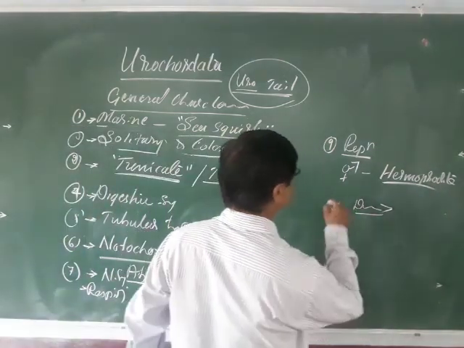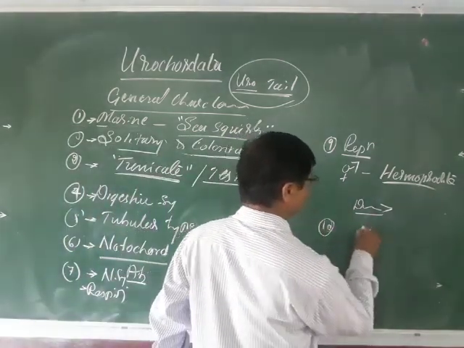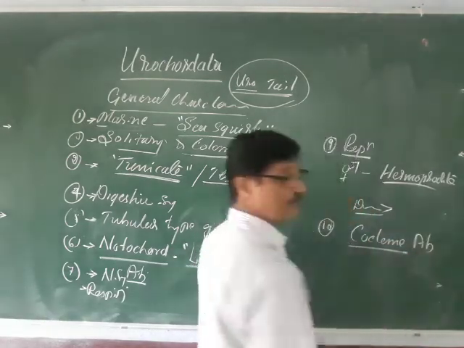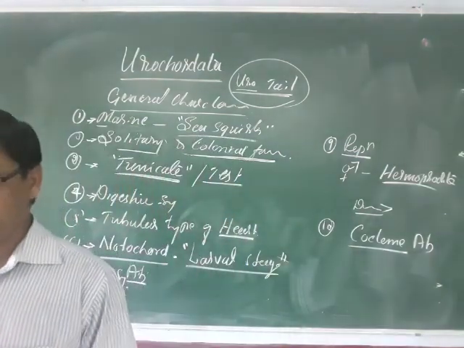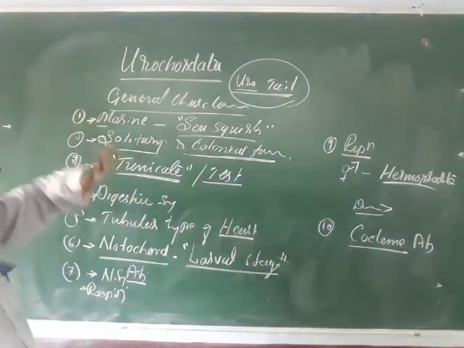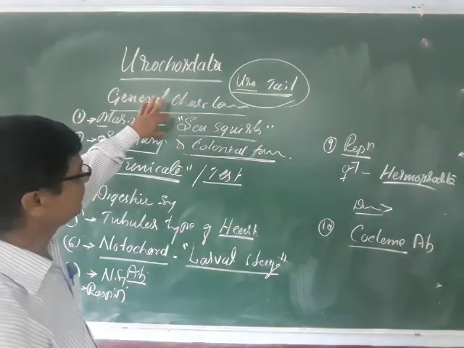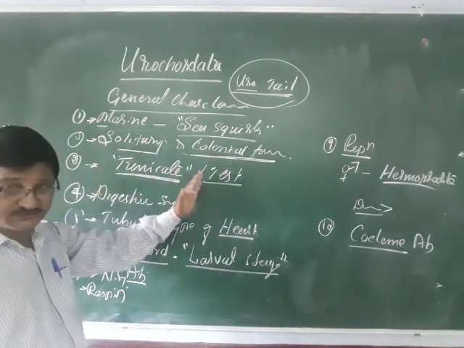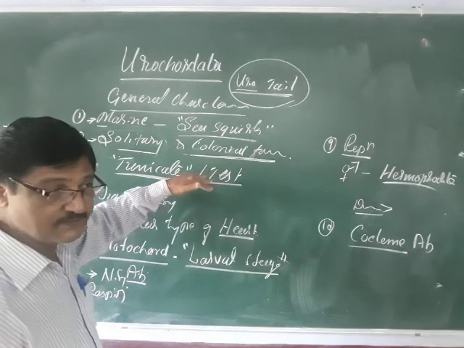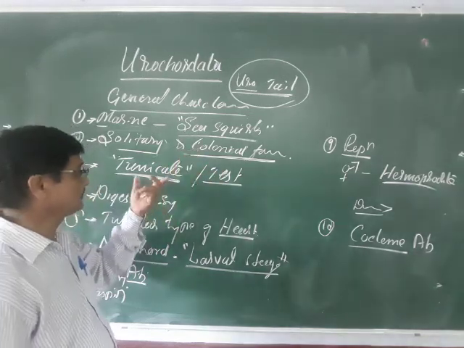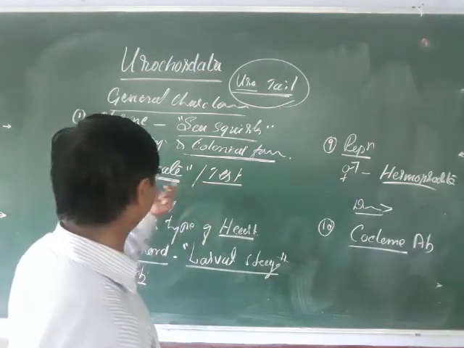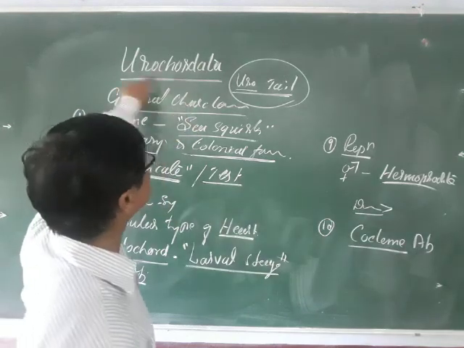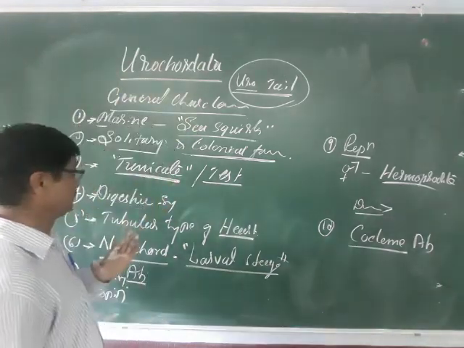One more important characteristic: the coelom is absent here. So coelom also cannot be seen in these animals. These are the general characters, very simple. These are exclusively marine forms, commonly called sea squirts, solitary or colonial forms. They are also termed tunicates because their body is covered with a hard cuticular substance in the form of a tunic, also called the test. As a result, urochordates are commonly known as tunicates.